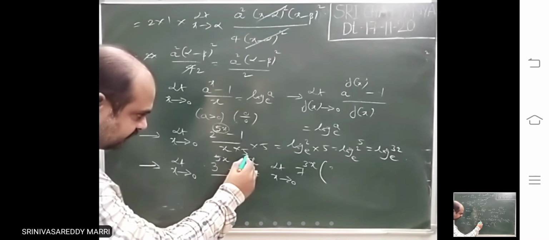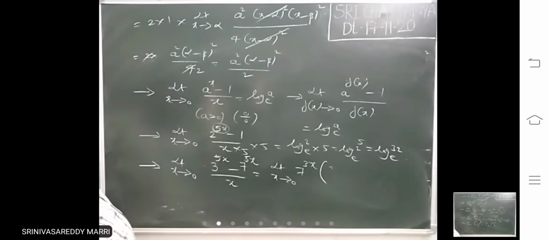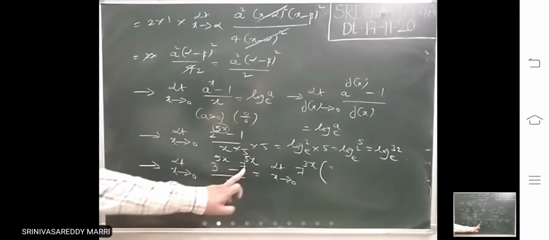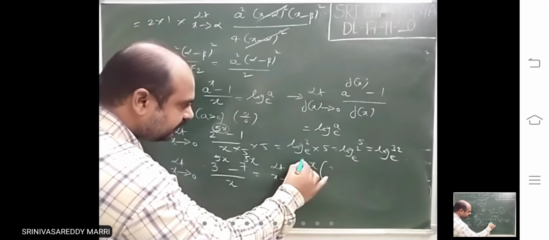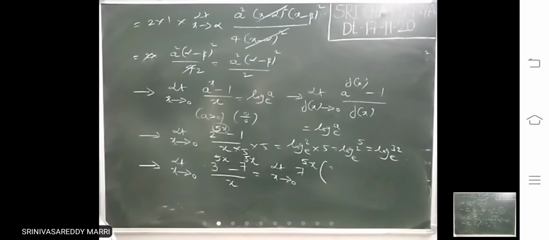7 power 5x only. 7 power 5x, I have taken common.